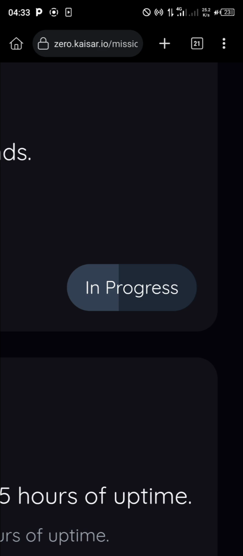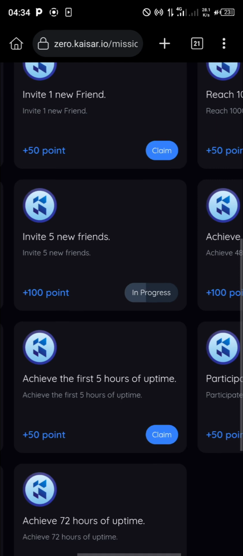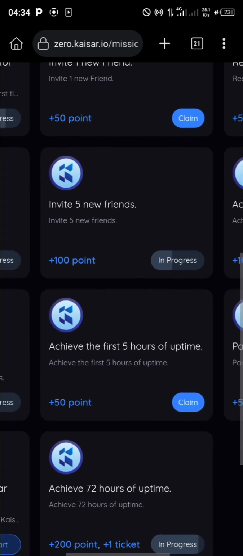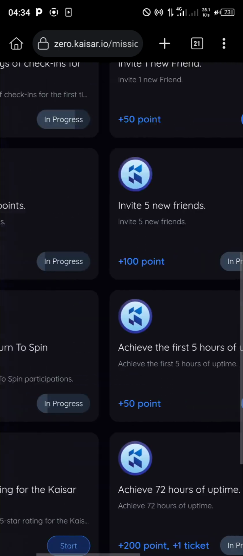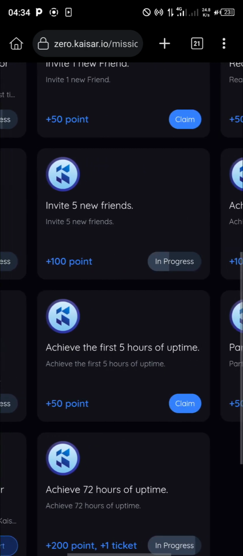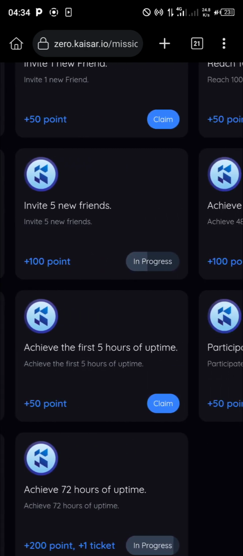This in progress means that they are checking if you have truly done it. Upon approval that you have done it, then the claim will come up for you. Let me just claim this. Achieve the first 5 hours of uptime.